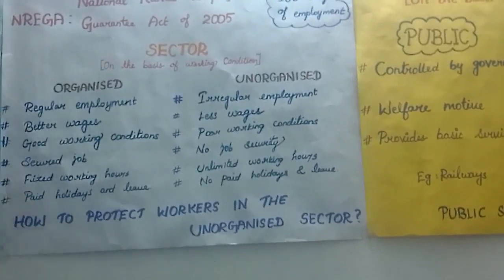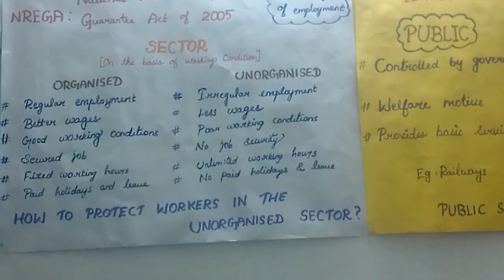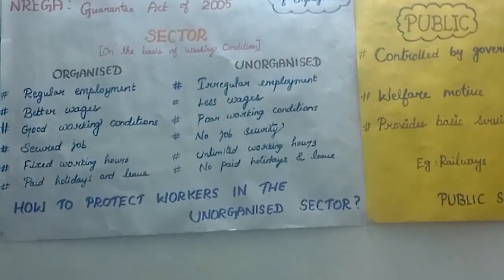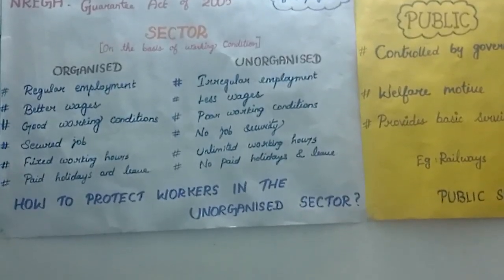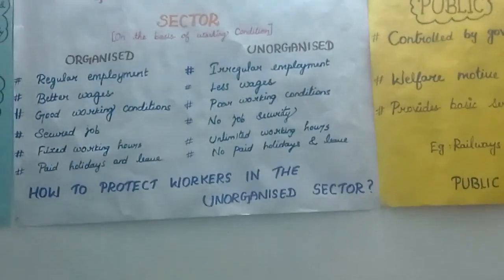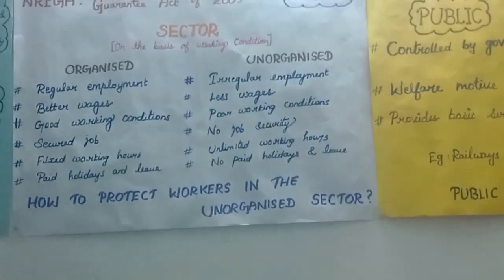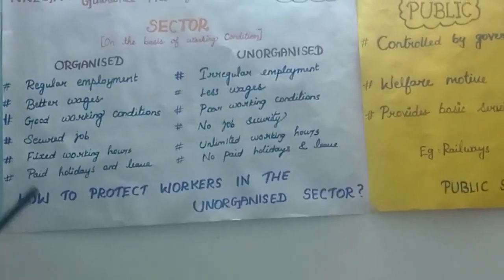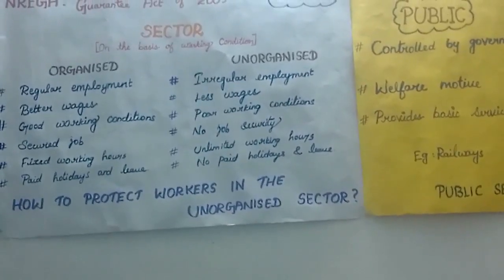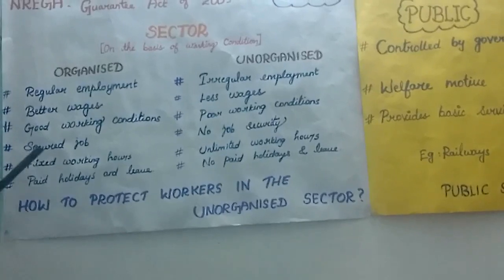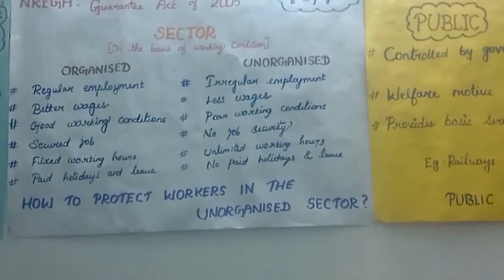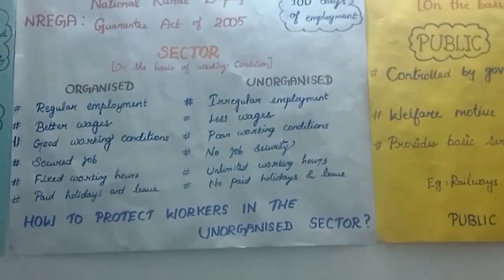First of all, you must understand what the organized sectors are. They strictly follow the government rules and regulations. They are registered with the government. They follow certain rules and regulations; then only they can be considered organized. Not only the government field, the private sector also, if it follows certain rules and regulations set by the government, is included in the organized sector.